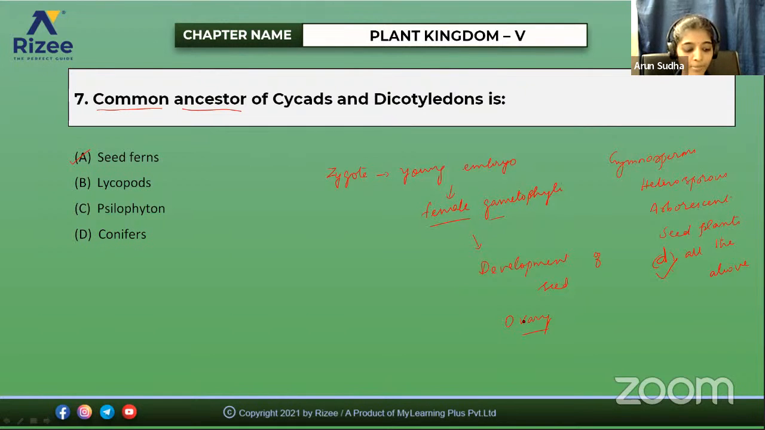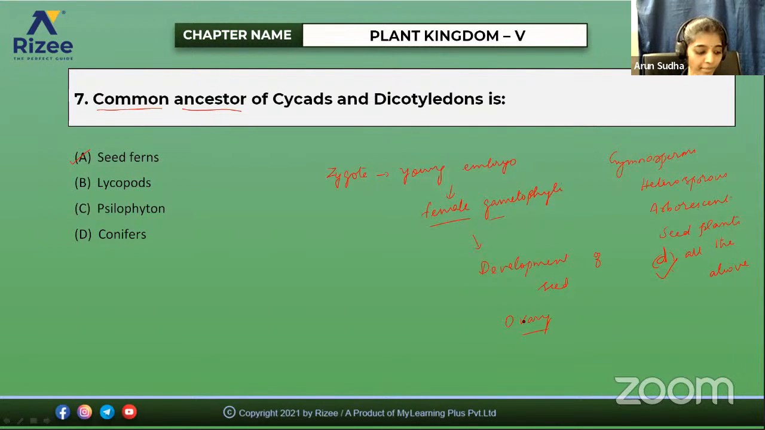And if you take the presence of vessels, vessels are present in angiosperms, but they are not present in gymnosperms. So presence of vessels and absence of endosperm are all ways in which they are different. But the presence of ovule is common in gymnosperms and angiosperms. Okay, and then the next question.